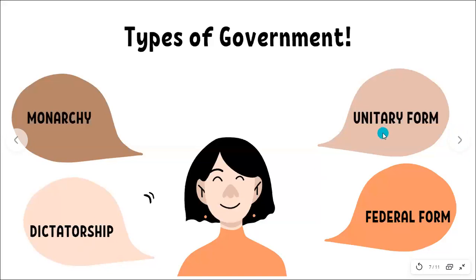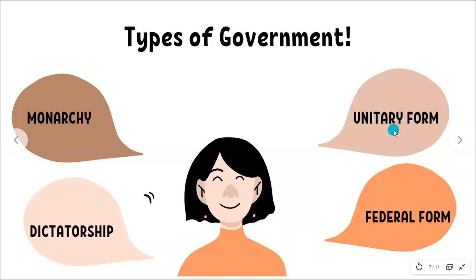Next comes the unitary form of government. Now, what is a unitary form of government? Unitary form of government is basically a government wherein you have only one government for the whole country, for example, China and Great Britain. In the federal form, you have a division between the center and the state.